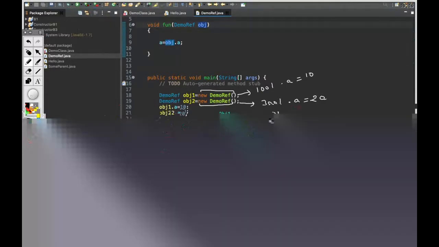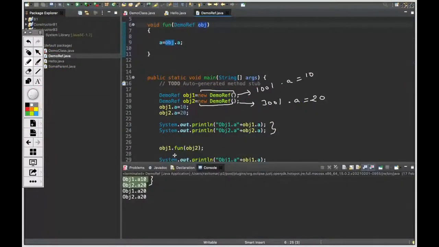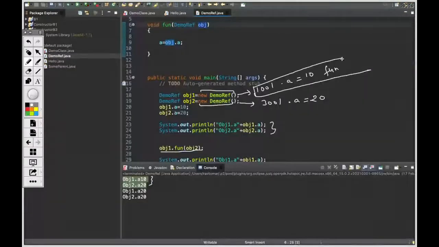Then we printed the value. We could see 10 and 20 here. Then we said obj1.fun. That means 1001. We are at this address right now. From here we are calling the function because we are in this box only. And we are passing the 3001 address inside it.